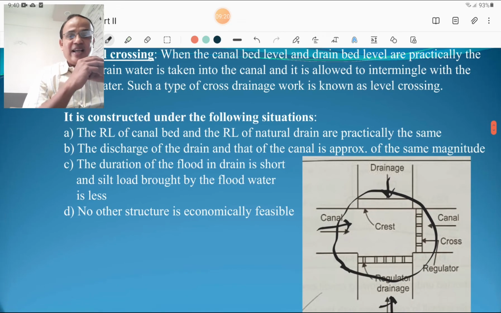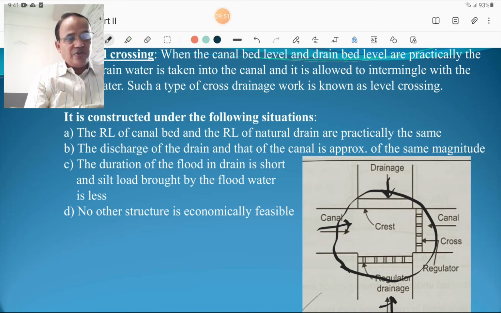The RL of the canal bed and RL of the natural drain are practically the same. The discharge of the drain and discharge through the canal are of approximately the same magnitude, and the duration of the flood in the drain is short and the silt load brought by the flood water is less. So silting is less due to that flood water in the drain, and no other structure is economically feasible. These four situations favor the construction of the level crossing.